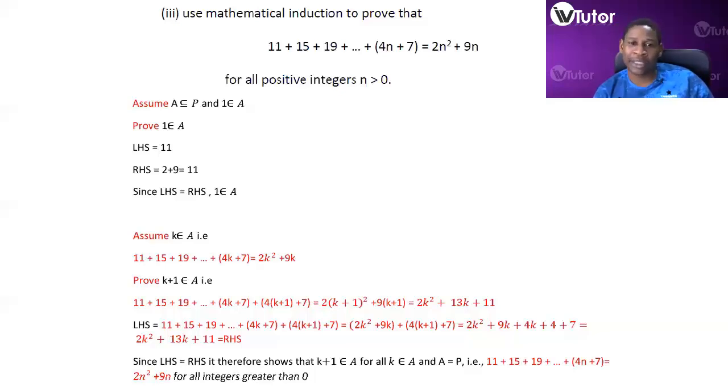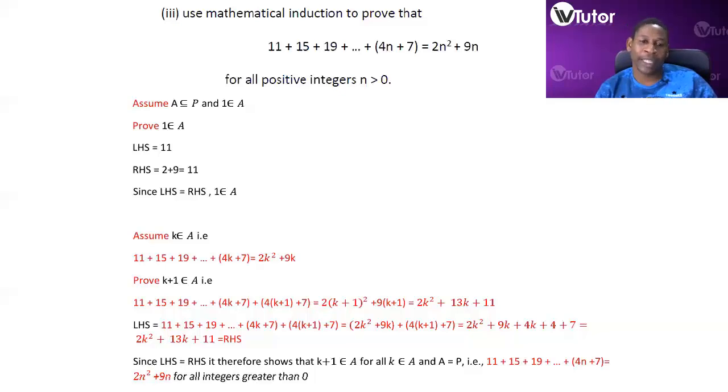Therefore, since the left hand side is equal to the right hand side, 1 is an element of A. Now we assume k is an element of A, that is, 11 plus 15 plus 19 and so forth, plus 4k plus 7 is equal to 2k squared plus 9k.